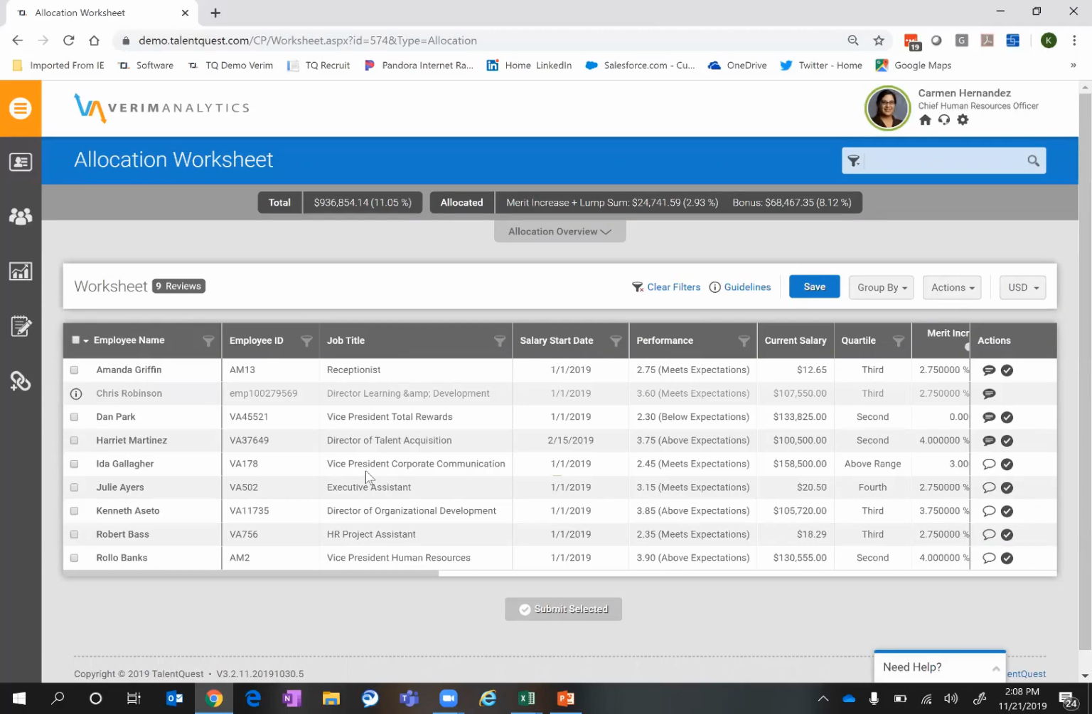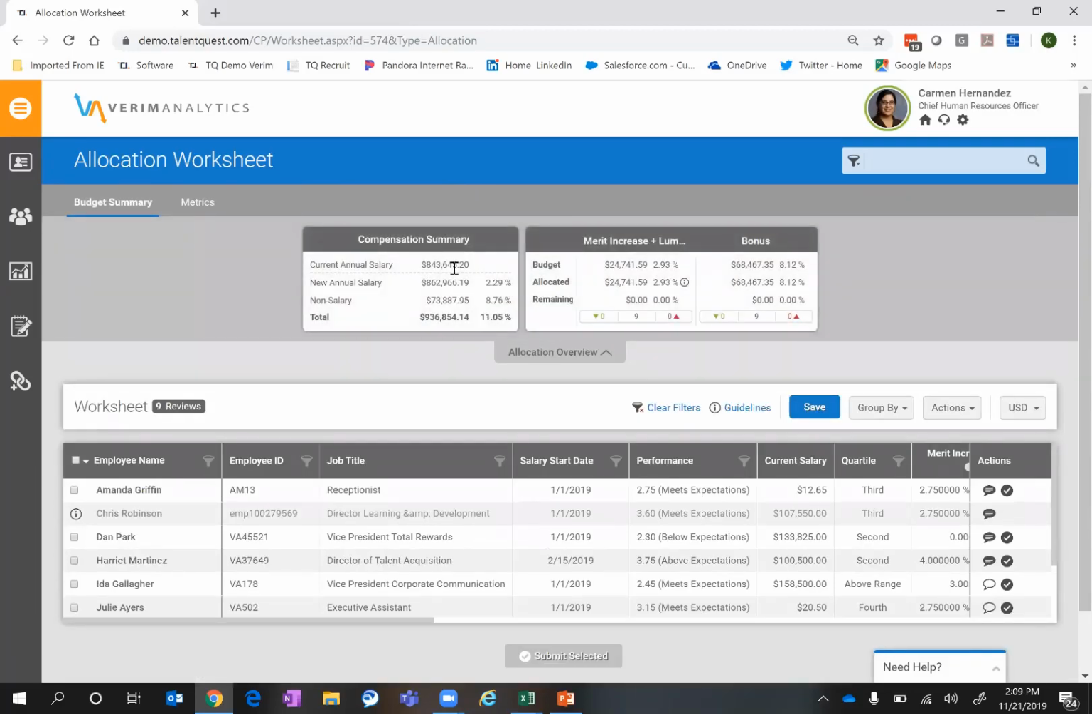So that's part of all of the original setup as well, understanding what guidelines we want to set for recommended increases based on performance scores and range penetration, where you are in your pay band, all of those types of things. So in this case, I'm in the actual worksheet. Up above, I get some summary information that tells me where I am. If I want to expand this, I get a little bit more detail to see what my current annual salary amount is, the new amounts for salary as well as non-salary. And over to the right gives me a little bit more of where we are from a budget perspective, what's been allocated, and what's remaining.